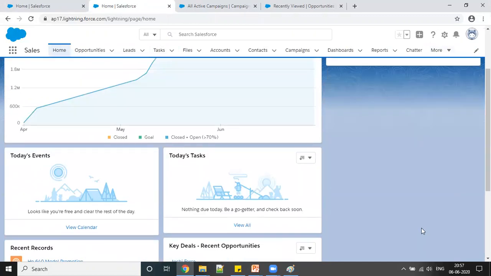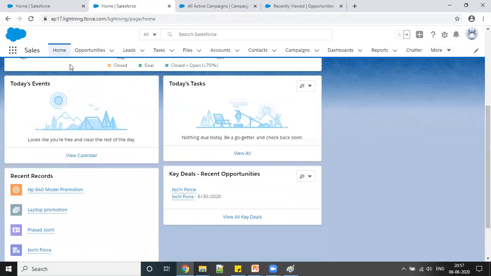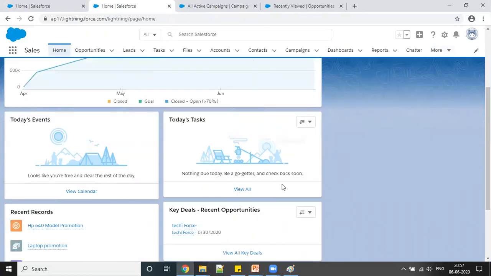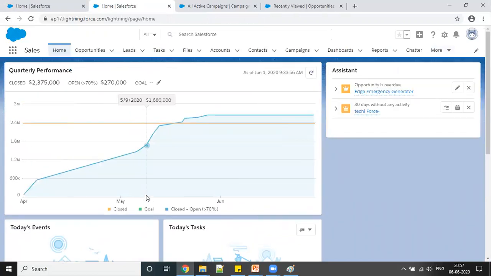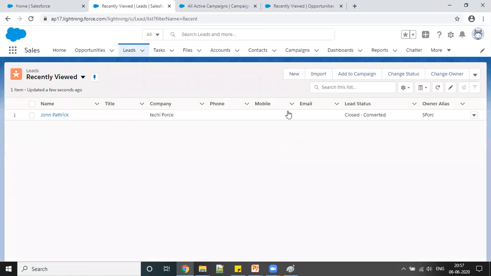We already discussed the home page in the last session, but we will discuss later how to customize this, what other fields and reports we can bring here. So right now let's go to leads and create a new lead.